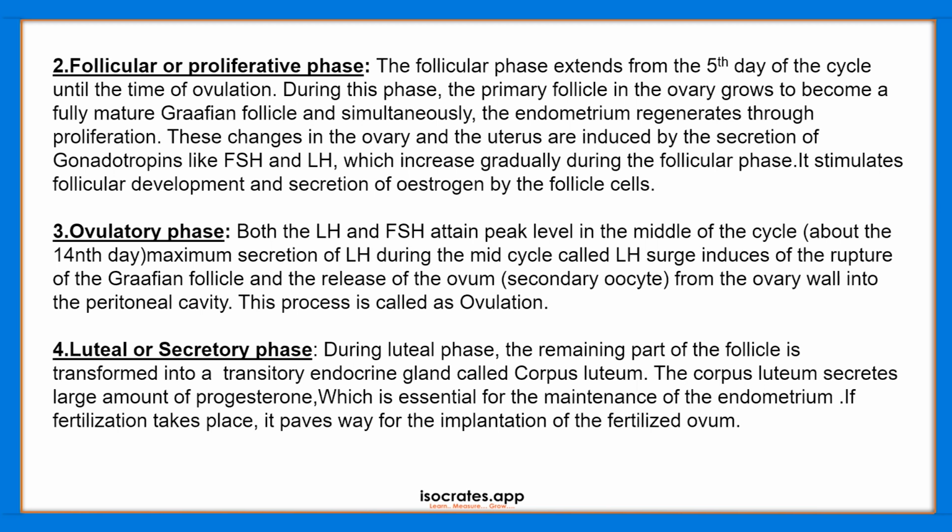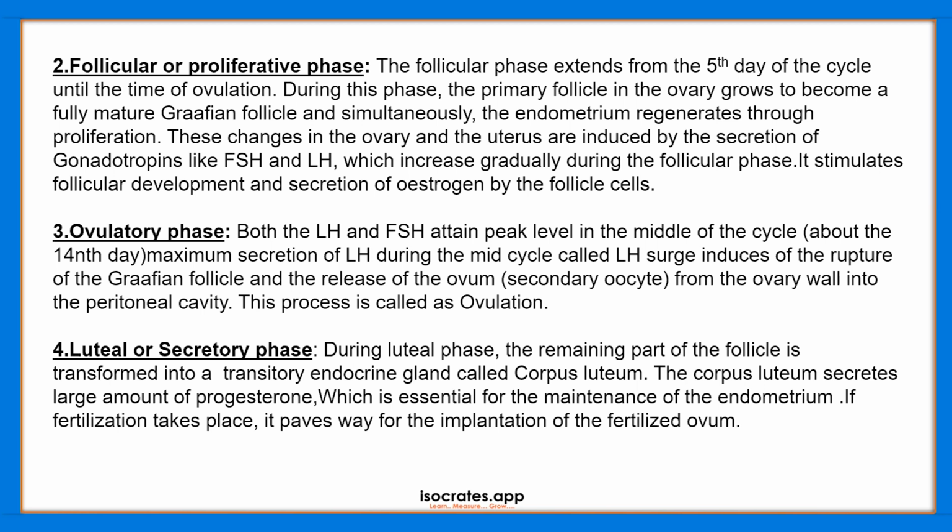And number 3 is the ovulatory phase. Both the LH and FSH hormones attain a peak level in the middle of the cycle, about the 14th day. The maximum secretion of LH during the mid cycle is called the LH surge, which induces the rupture of the Graafian follicle and releases the ovum, that is the secondary oocyte. From the ovary, the ovum is released into the peritoneal cavity. This process is called ovulation.